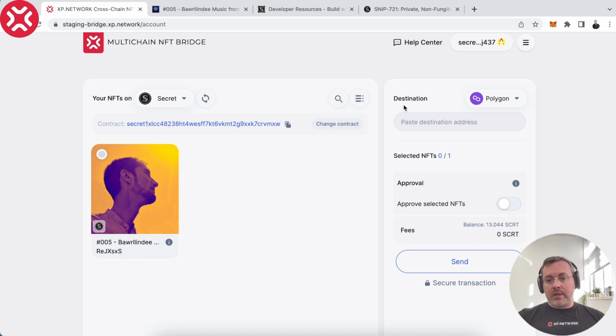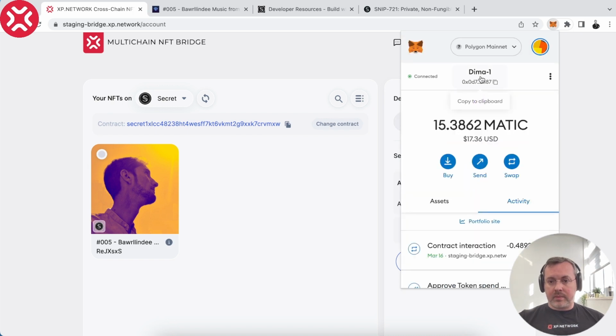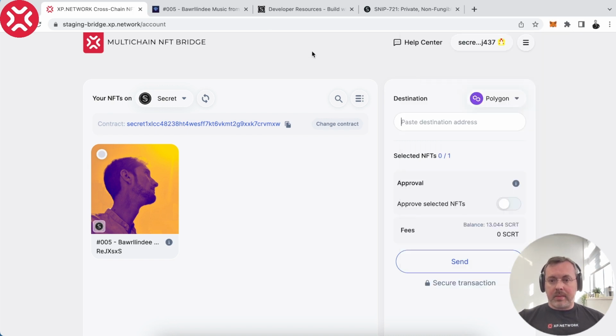In order to bridge something in our bridge, we first have to provide the destination address. Since we're sending to Polygon, which is an EVM compatible chain, we have to provide an EVM compatible address. We can grab one from here, from MetaMask. Okay, I'll put it here.